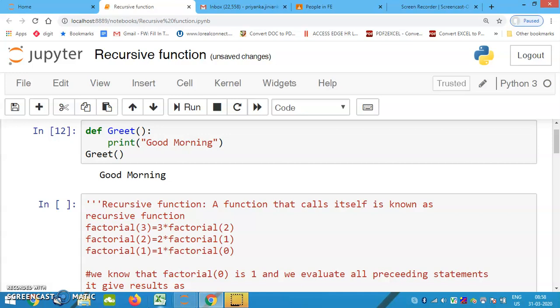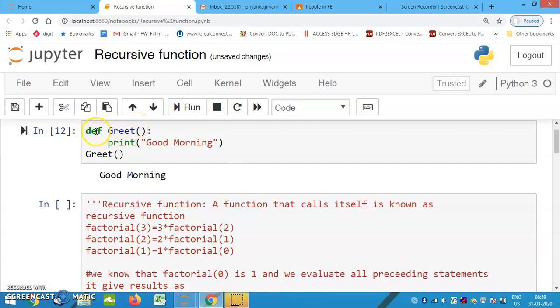As there is demand by a few students, ma'am, please go for one small video on a recursive function. I am going for a video on a recursive function. Now listen. Before going for a recursive function, first of all, we must know what exactly a function is, how to write a function, and what exactly a function definition is.